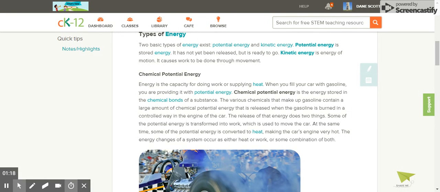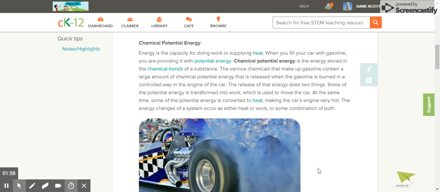When you fill your car with gasoline, you are providing it with potential energy. Chemical potential energy is the energy stored in the chemical bonds of a substance. The various chemicals that make up gasoline contain a large amount of chemical potential energy that is released when the gasoline is burned in a controlled way in the engine of the car. The release of that energy does two things. Some of the potential energy is transformed into work, which is used to move the car. At the same time, some of the potential energy is converted to heat, making the car's engine very hot. The energy changes of a system occur as either work or heat, or some combination of both.